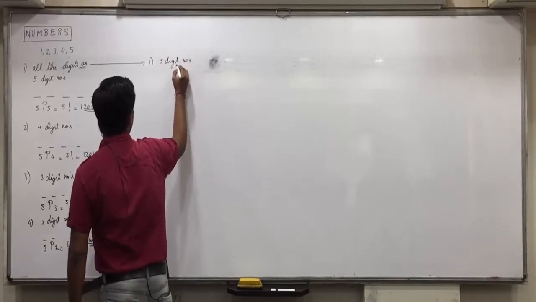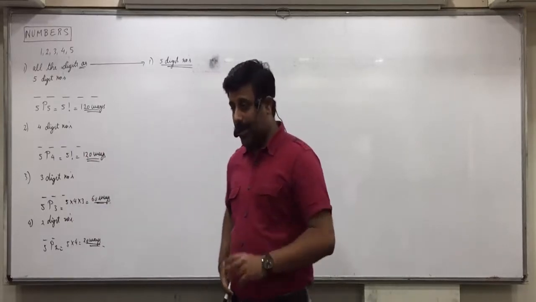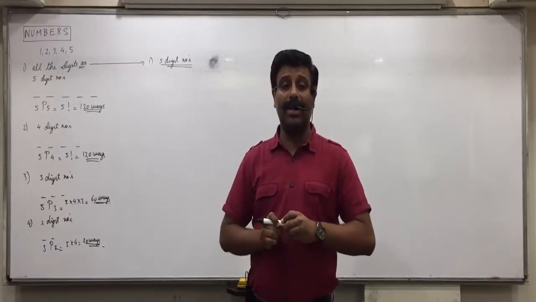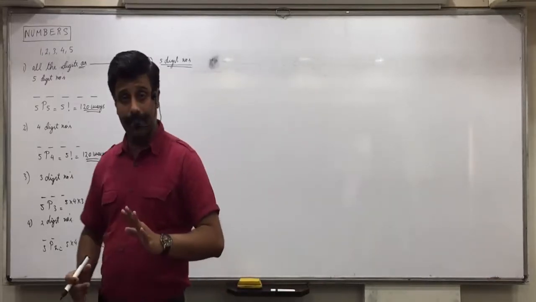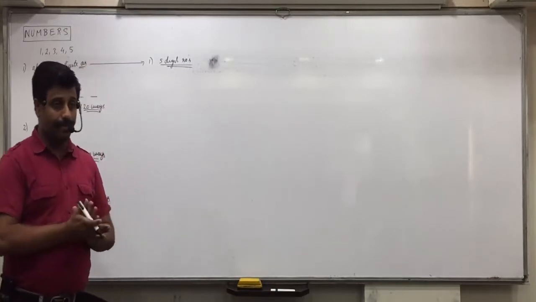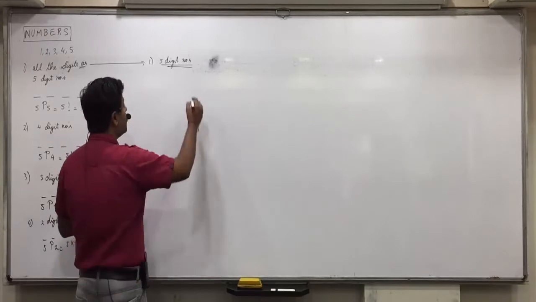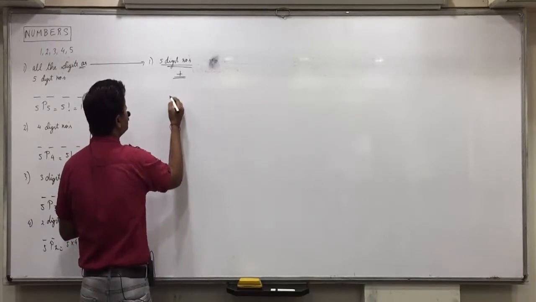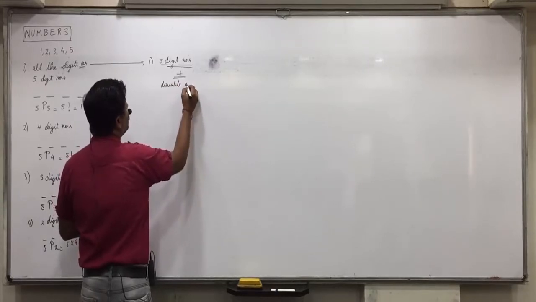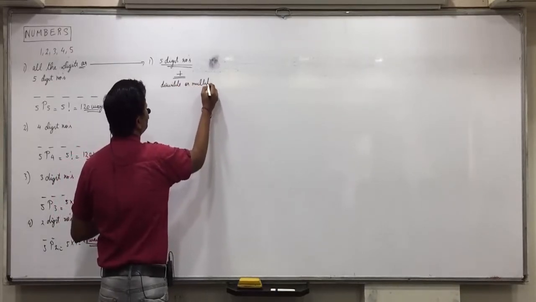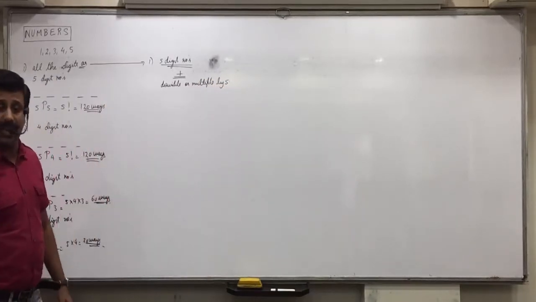So first of all, how many 5-digit numbers can be formed? We have already done that: 120. Now if I ask you, how many of them will be divisible by 5 or a multiple of 5? One more condition is there, other than being 5-digit numbers: the number should be divisible by 5 or a multiple of 5.